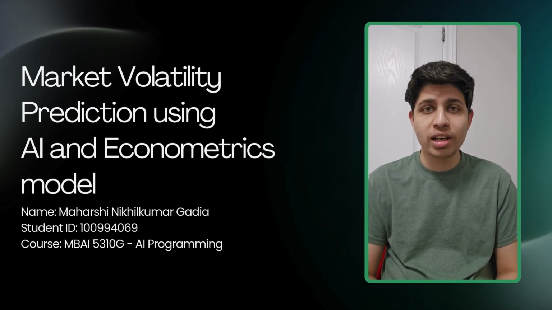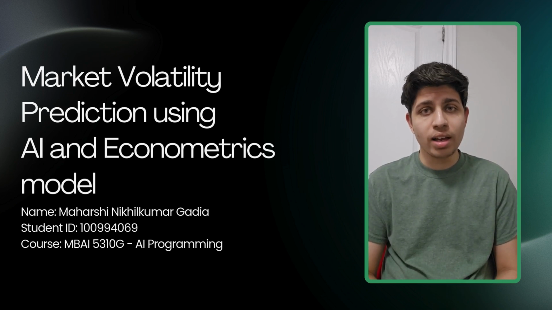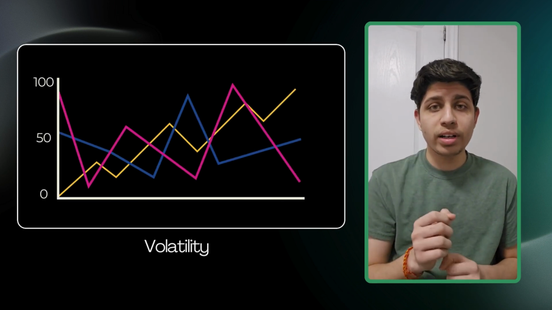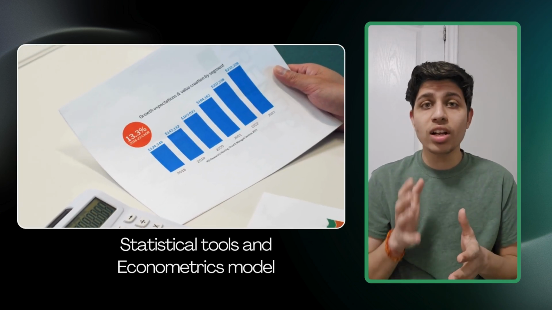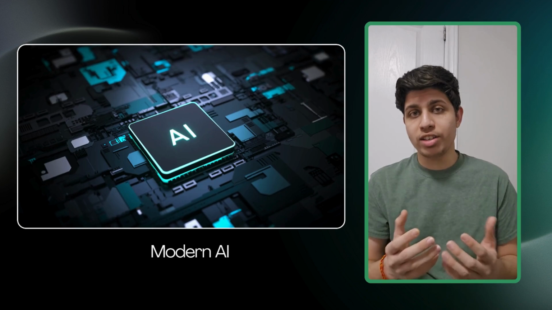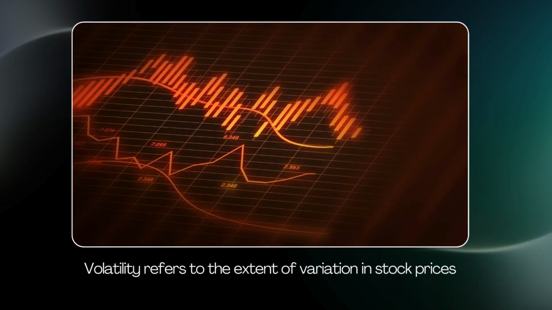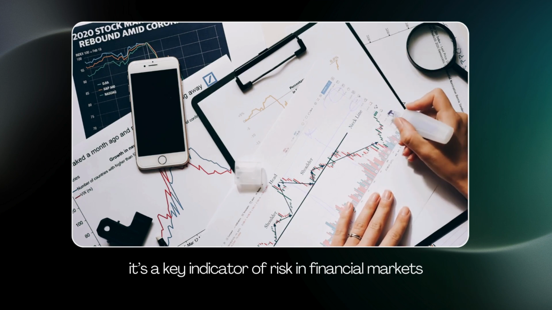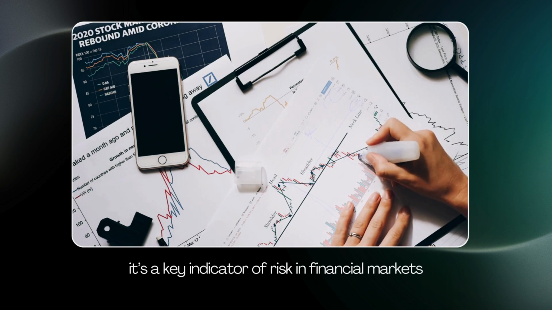My name is Maharshi and today I'm thrilled to present my project, Market Volatility Prediction using AI and Econometrics models. This study is focused on understanding how volatility can be predicted using both traditional statistical tools and modern artificial intelligence. Volatility refers to the extent of variation in stock prices. It is one of the key indicators of risk in financial markets.